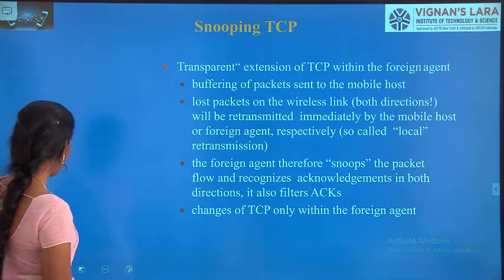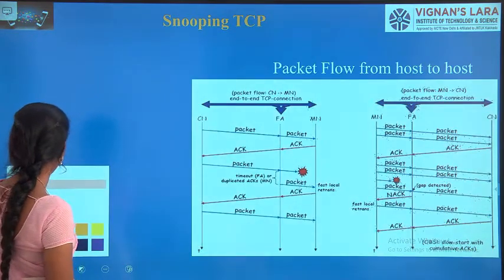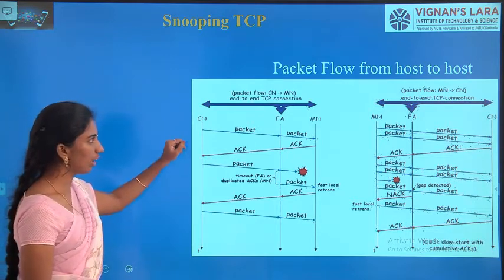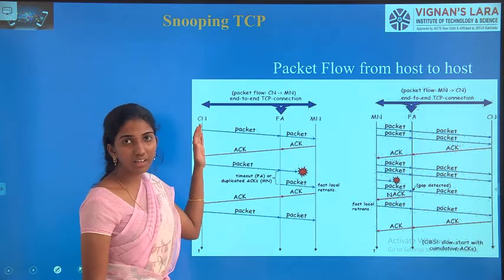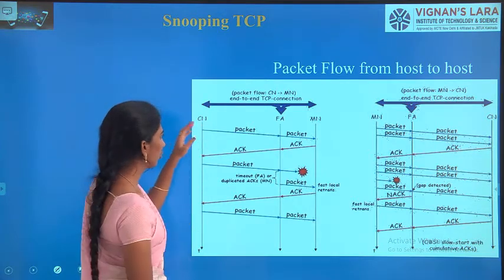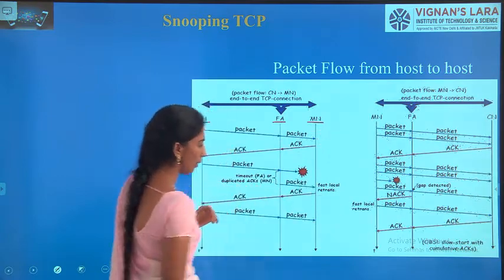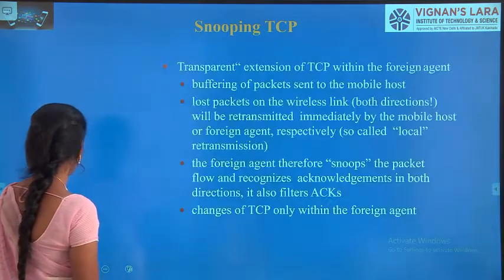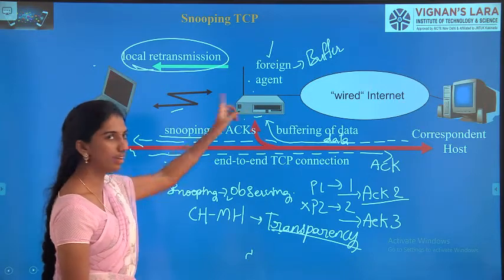So let us now see what the packet format is for these things. If a packet is transmitted in the network, this is a correspondent node, this is a foreign agent and this is a MN, as we have seen here: mobile node, correspondent node and foreign agent.